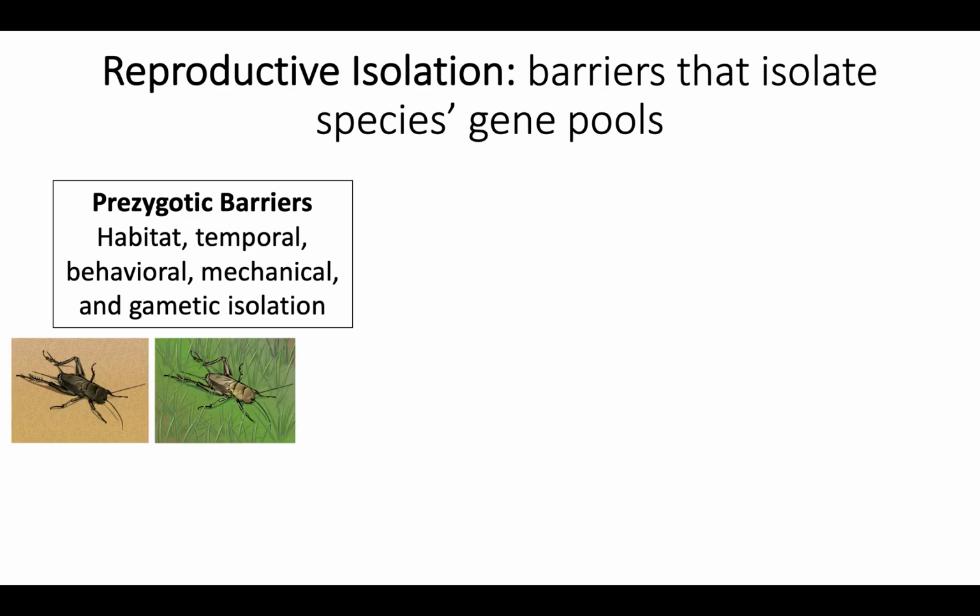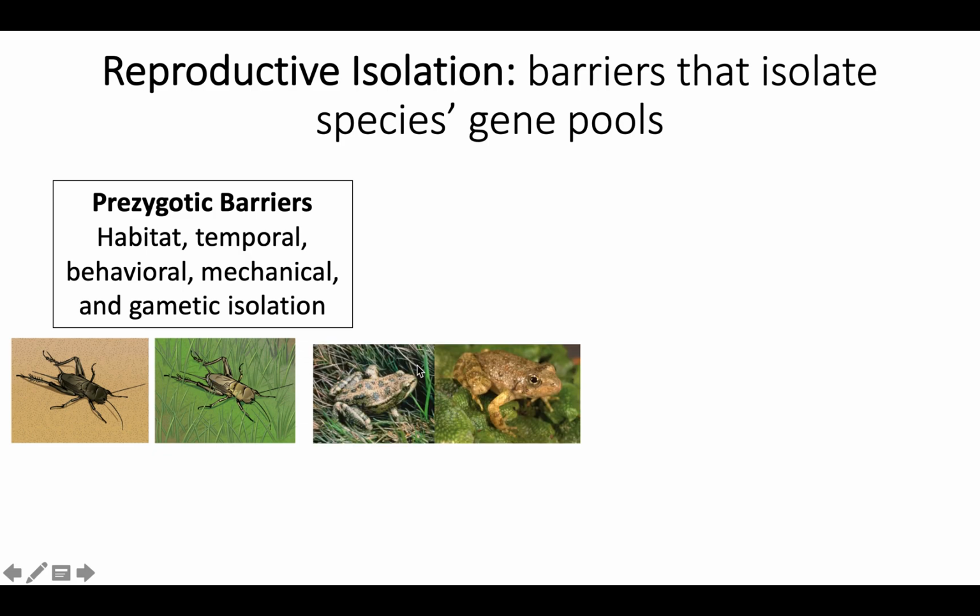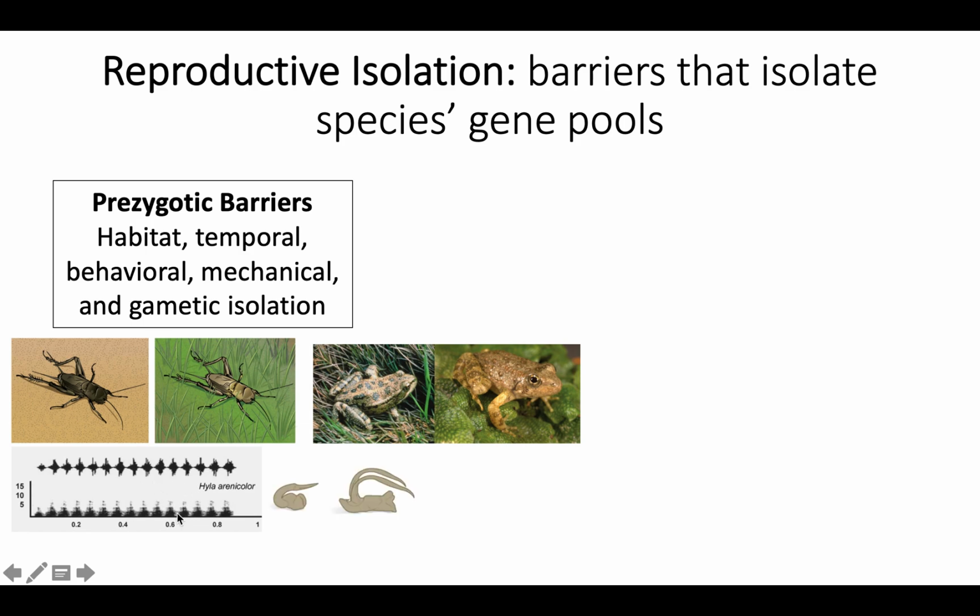So for reproductive isolation, there are two main barriers that isolate a species' gene pools from one another. The first are prezygotic barriers. For example, do the organisms live in different places? Do they mate at different times? Do they have different mating behaviors? Do the parts fit together? Or can the gametes fuse, meaning egg and sperm? Can they fuse together?